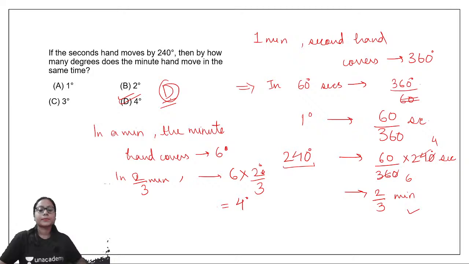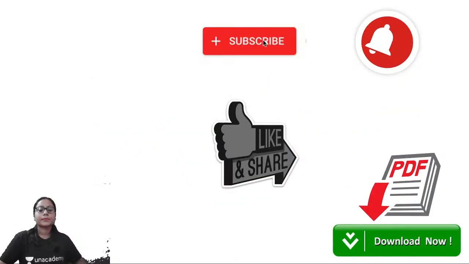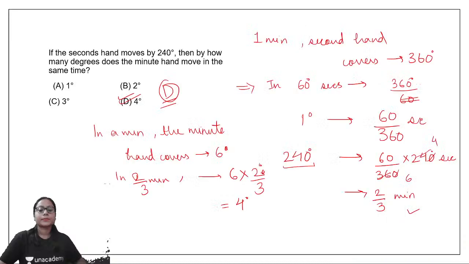So what we did in this question is that we first found out how much time the second hand will take to cover 240 degrees. Then we will find in that much amount of time how many degrees the minute hand would travel, and that would be the answer. All right, okay, let's see. So these were the questions.